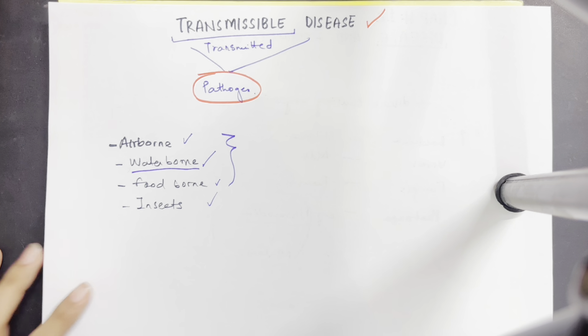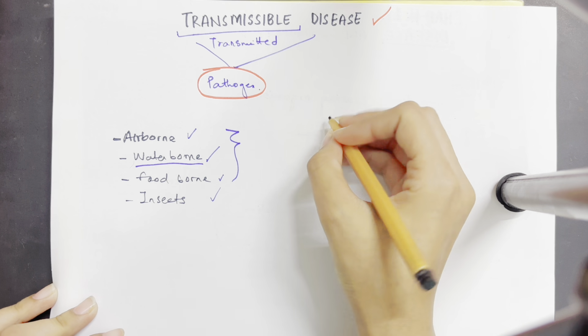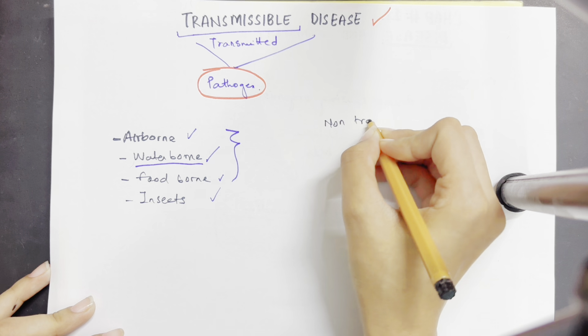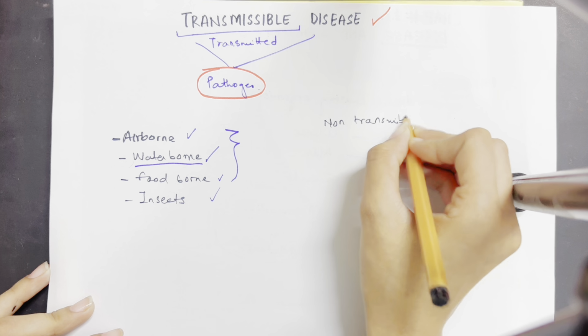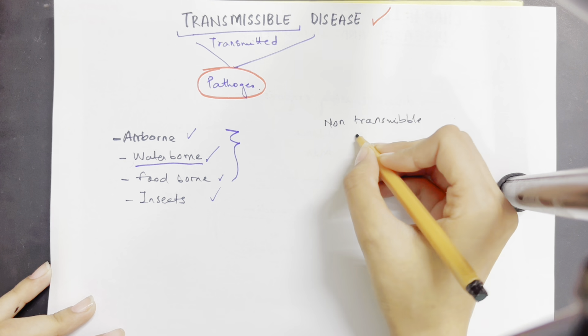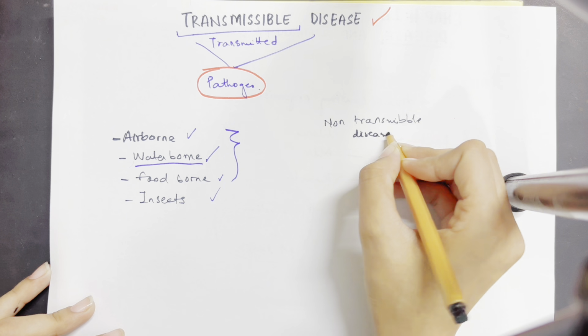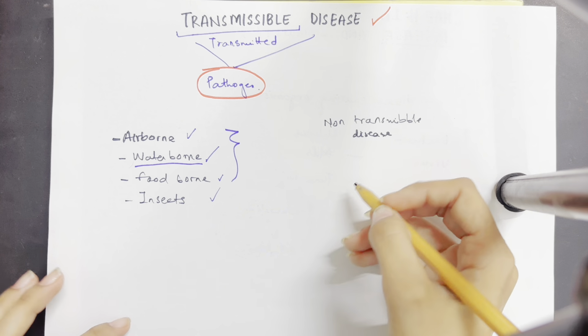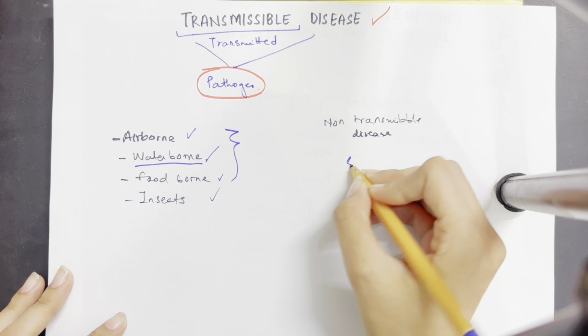But when you talk about non-transmissible diseases, pathogens are not involved. That means these are diseases that cannot be transmitted from one body to another. For example, let's take the disease scurvy.